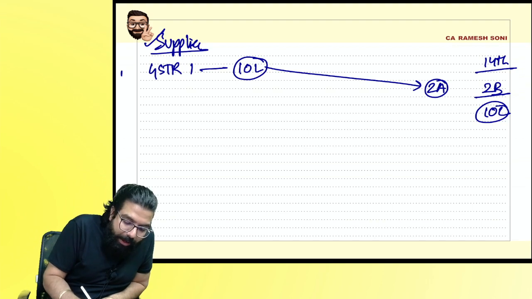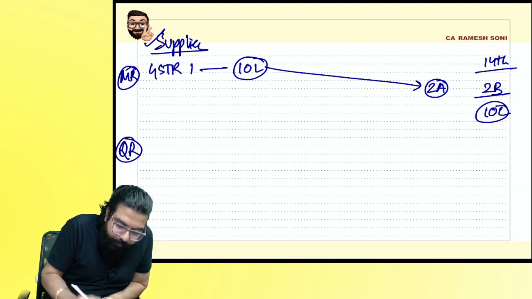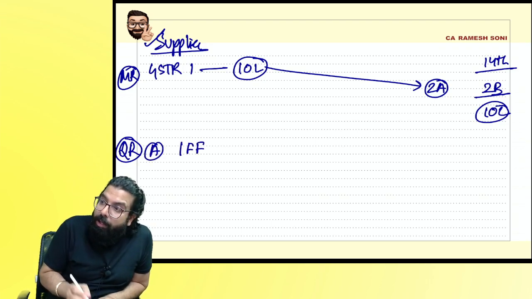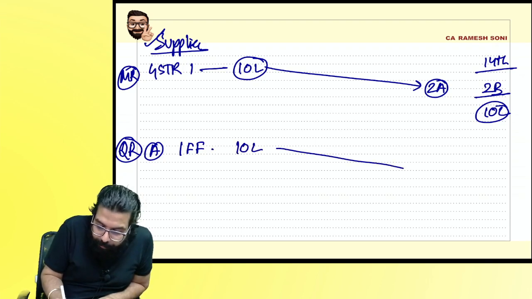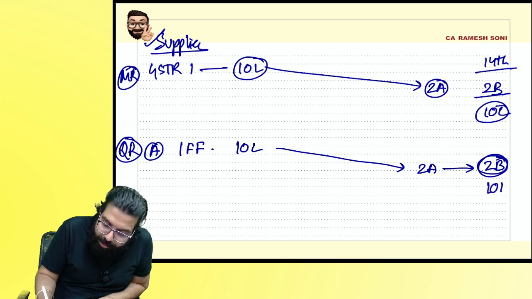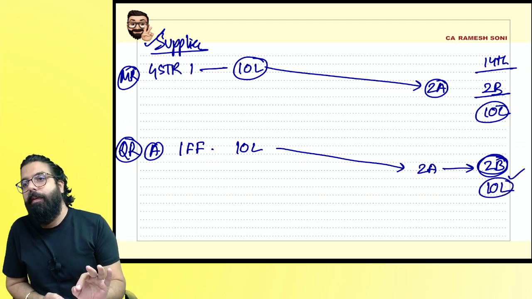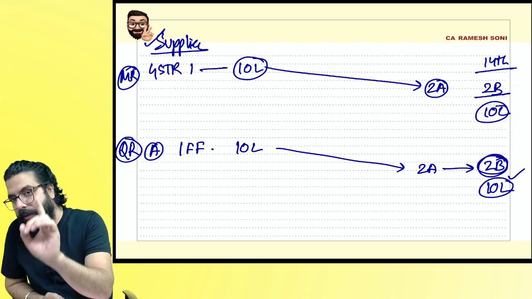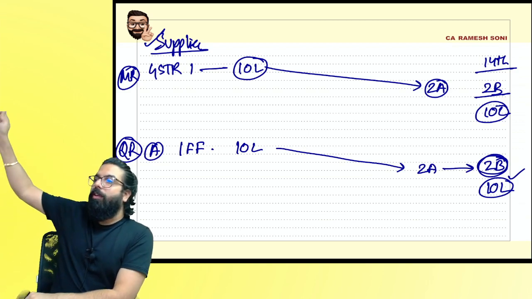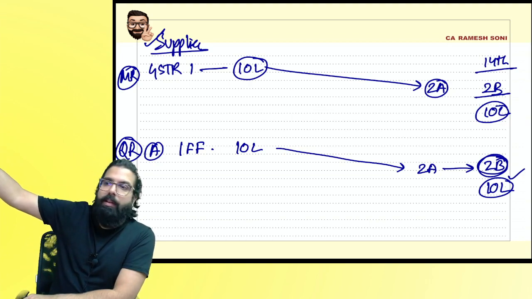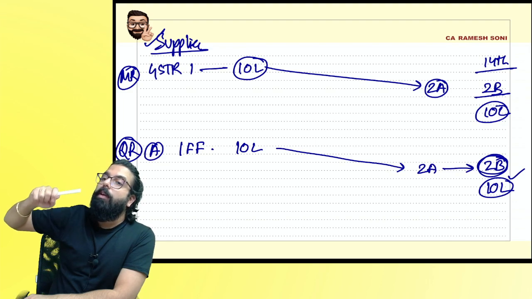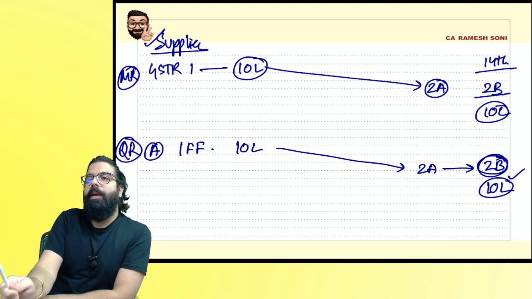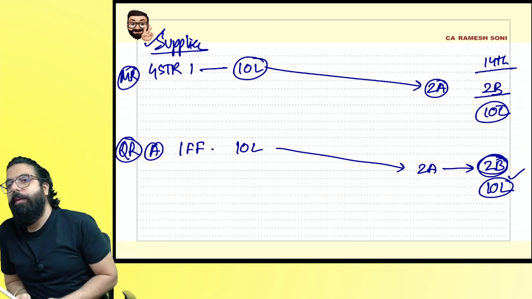Okay. If your supplier is not under monthly return, he is under quarterly return, then what will he furnish? For April, he will show it in the invoice furnishing facility. If he files the invoice furnishing facility, he has shown the details, 10 lakh. It appears in your GSTR 2A, then GSTR 2B is prepared. So if it is showing in your GSTR 2B, 10 lakh, only then you can take the credit. So always remember, earlier that 5% additional was given, now nothing. Only if your supplier shows it in GSTR 1 or the invoice furnishing facility and it comes in your GSTR 2B, only then you can take the credit, otherwise you can't take that credit. Is my point clear to all?